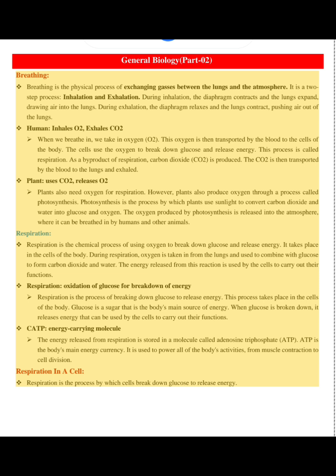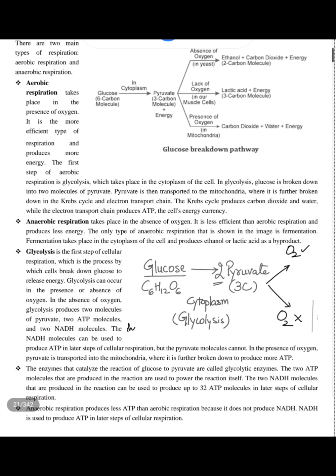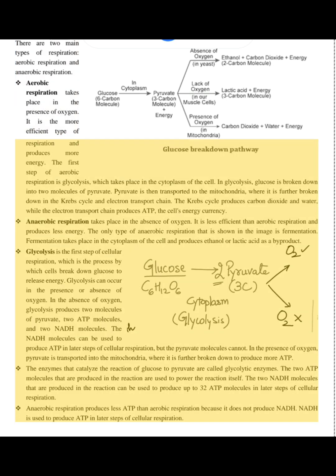Respiration in a cell. Respiration is the process by which cells break down glucose to release energy. There are two main types of respiration, aerobic respiration and anaerobic respiration. Aerobic respiration takes place in the presence of oxygen. It is the more efficient type of respiration, and produces more energy.